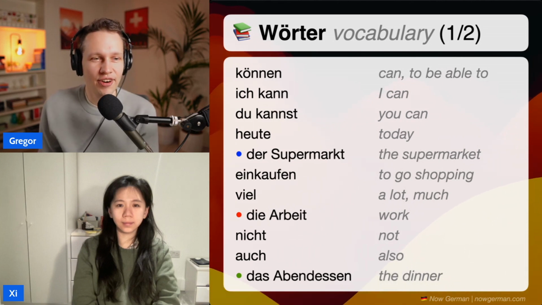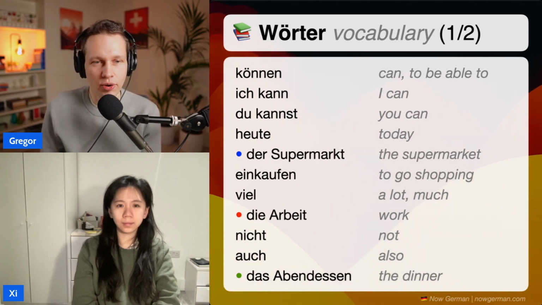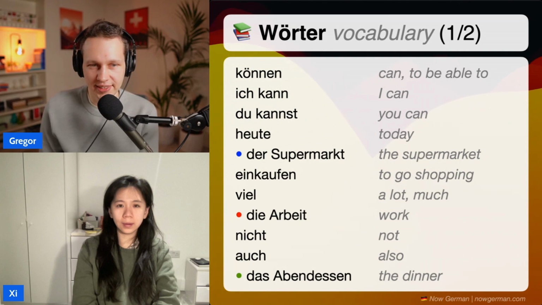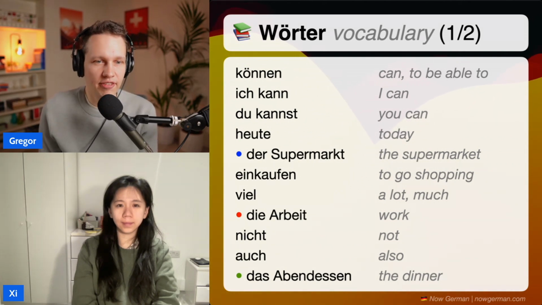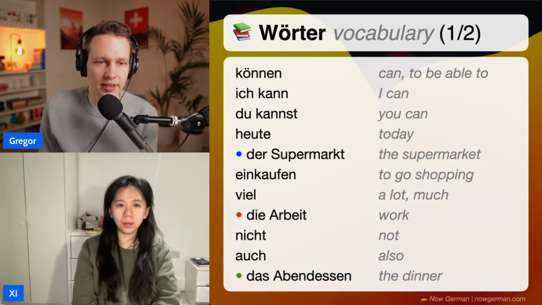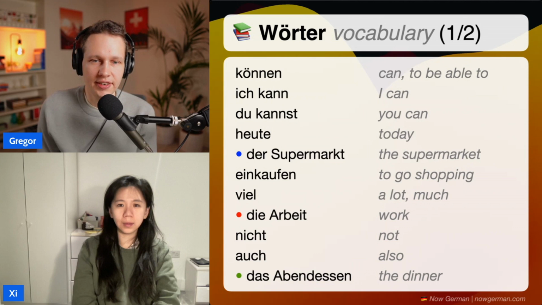Fortunately, most of the very frequent words or verbs are irregular, but the good thing is that also makes it easier to remember them, because the rare verbs, if they are irregular, you'll not have much opportunity to practice. So in some sense, that's a good thing as well. And then we have heute. Heute. That is today. And der Supermarkt. Der Supermarkt. That is the supermarket. And einkaufen. Einkaufen. To go shopping.